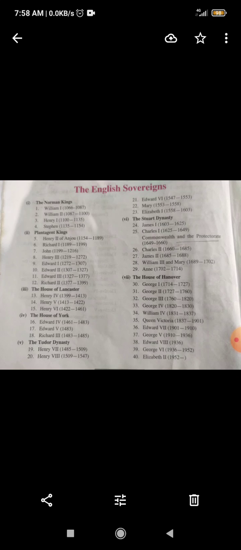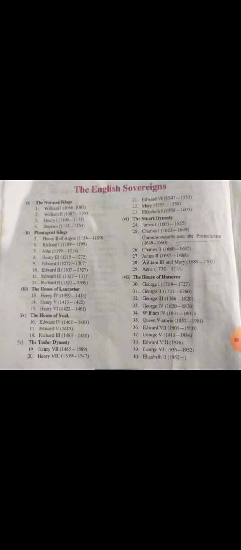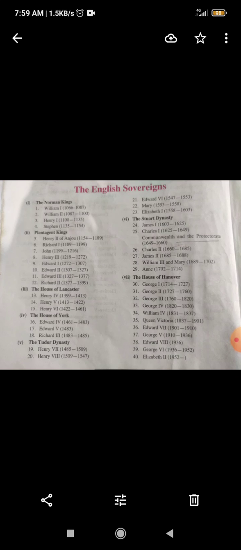Here one question keeps repeating always in entrance examinations about the House of Lancaster and the House of York. The War of Roses was fought against the House of Lancaster, during 1483 to 1485. The only thing you have to remember is the duration of the War of Roses, which lasted about 100 years. The next is the Tudor dynasty.